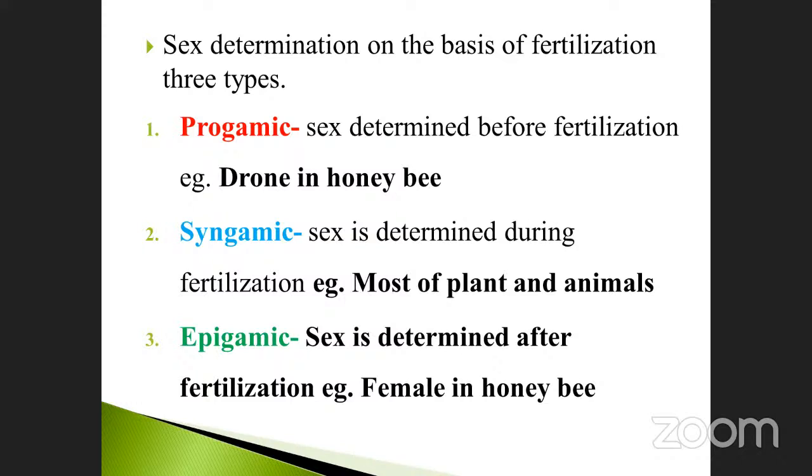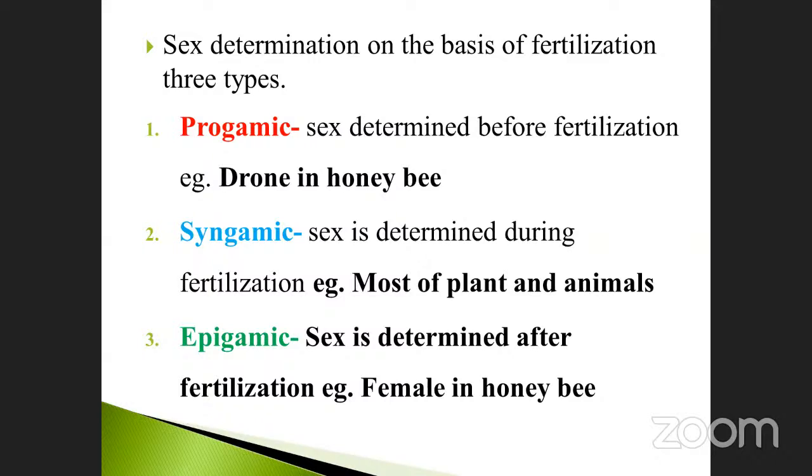Listen carefully. Progamic: the sex is determined before fertilization. Before the fusion of gametes, the sex is determined, whether it is male or female. That condition is called progamic. The example given is the drone in honeybee. When sex is determined before the male gamete and female gamete fuse together, that condition is called progamic.